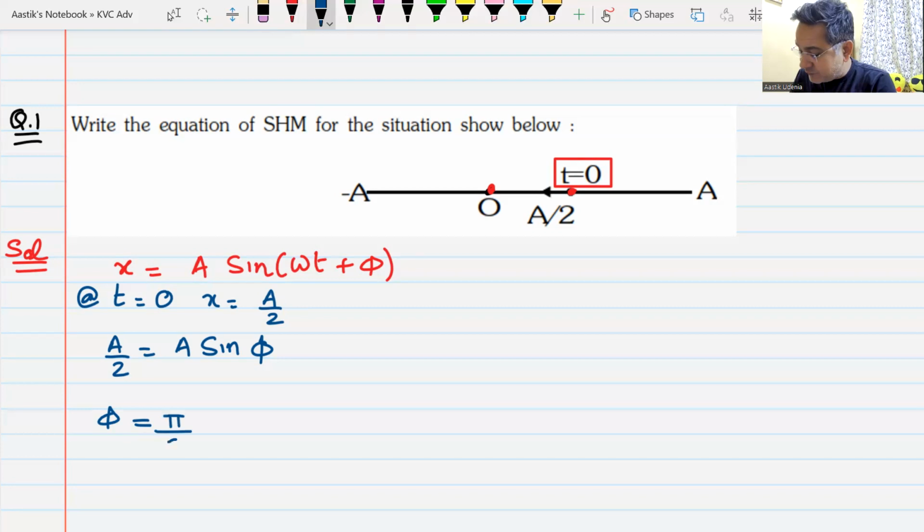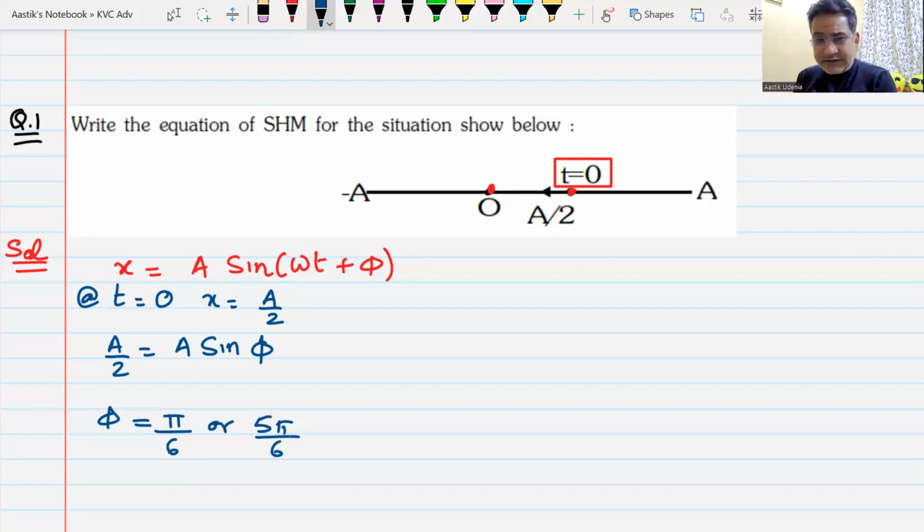Is that the only value of phi possible? No, sir. There is one more value of phi possible, right? What is that? Pi by 6 is 30 degrees, or it will be 5 pi by 6, 150 degrees.